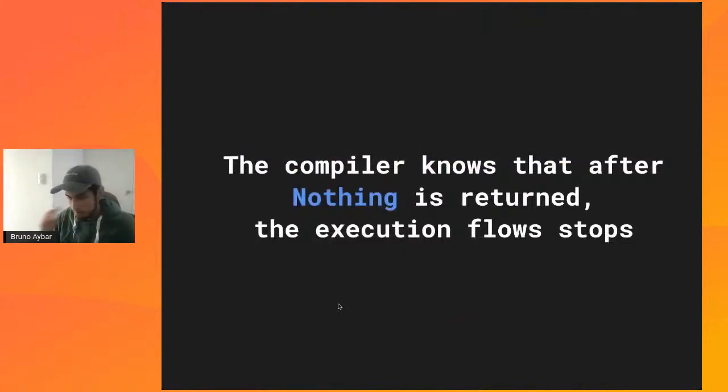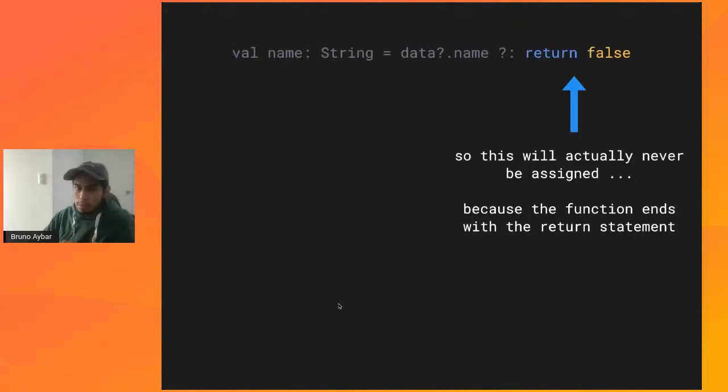This is because the compiler knows that after nothing is returned, the execution flow cannot be continued, all right? And if we go back to the example, the compiler here knows, if we are making a return false in this case, the compiler knows that given the type of this is nothing, then whatever expression comes next, whatever gets analyzed further, won't actually be executed, all right?